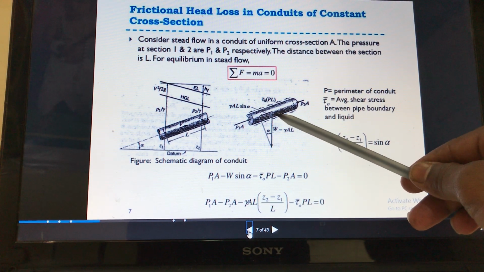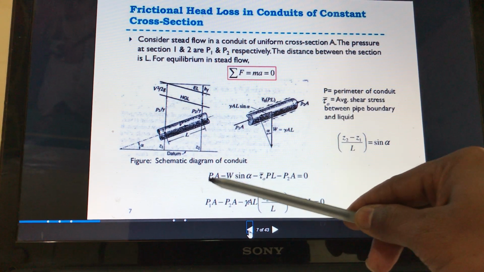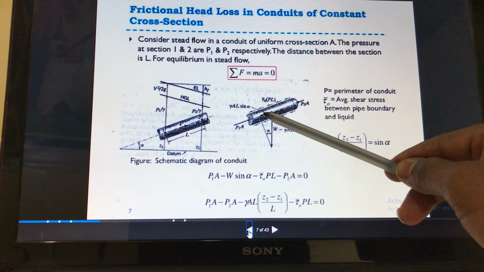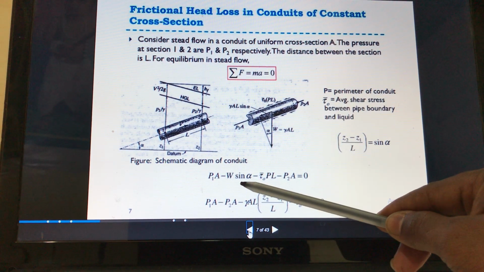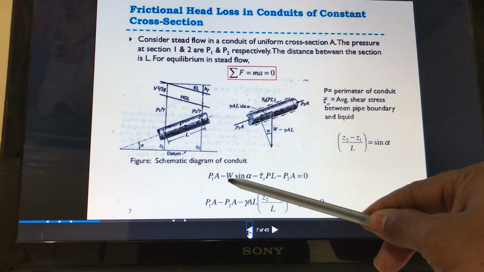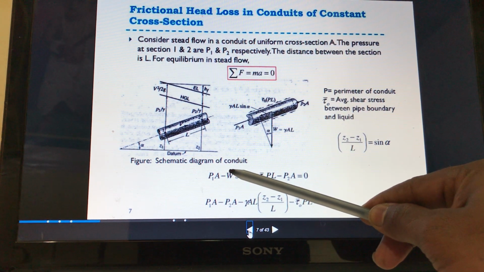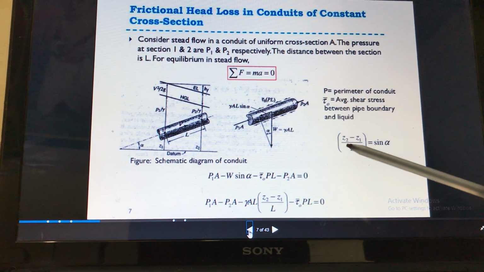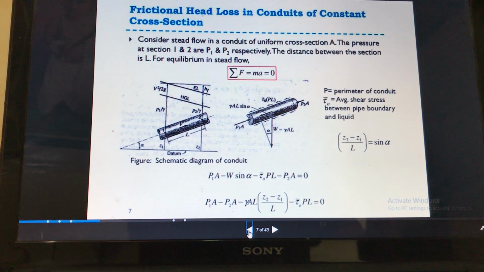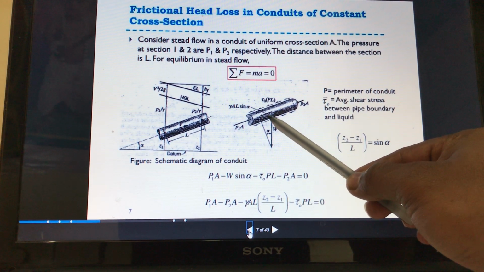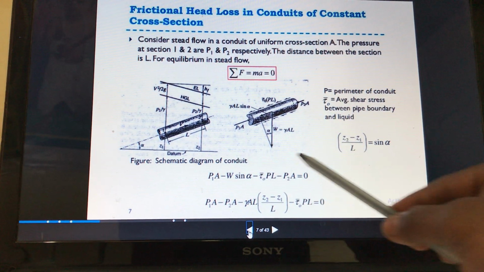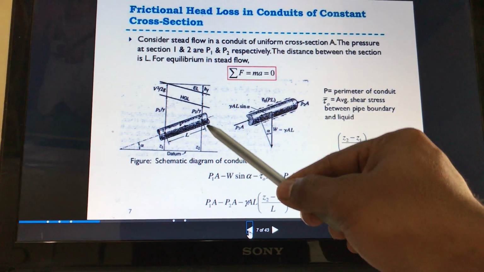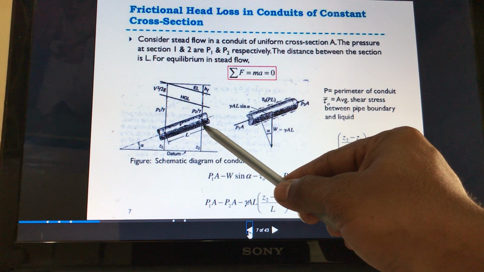Okay, now there are three components, first, second and third. So the addition of all these forces must be equal to 0. By putting P1 into A, first one is positive, P2 into A is negative. Similarly, gamma into area into L into sine alpha. Initially we had taken W into sine alpha, and now W is replaced as gamma into area into L into sine alpha. Now sine alpha can be replaced as Z2 minus Z1 divided by L, because this section from the reference point is at Z2 and this section is at Z1. So the difference between these 2 points will become Z2 minus Z1.